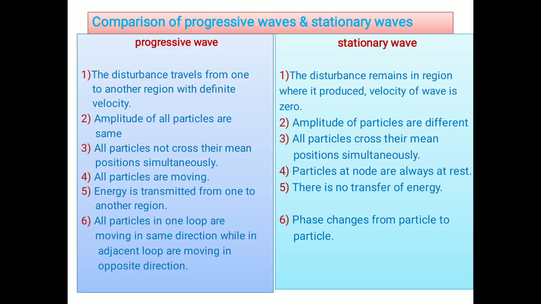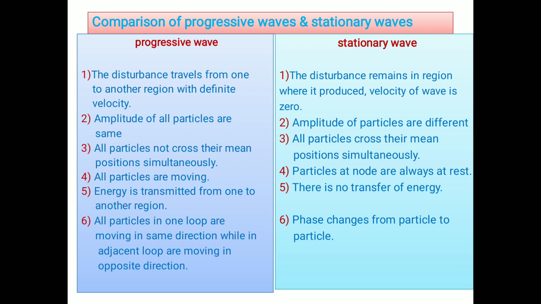Thereafter we go to another topic, comparison of progressive waves and stationary waves. I am taking some points. In a progressive wave, the disturbance, or energy, or vibrational kinetic energy, whatever you say, travels from one particle to another, from one region to another, with definite velocity, and we say a wave is set up.